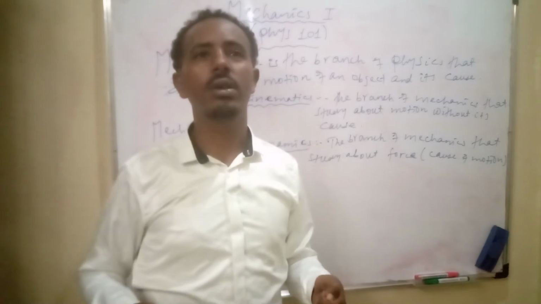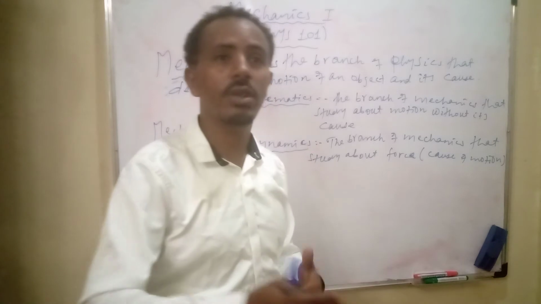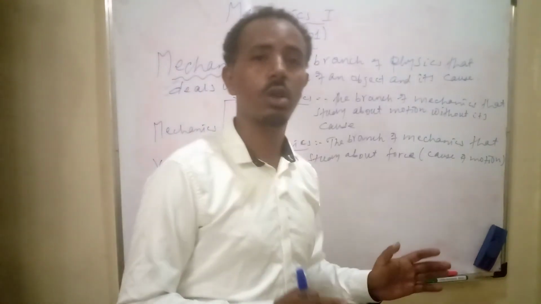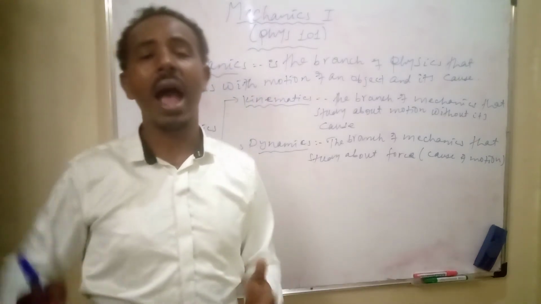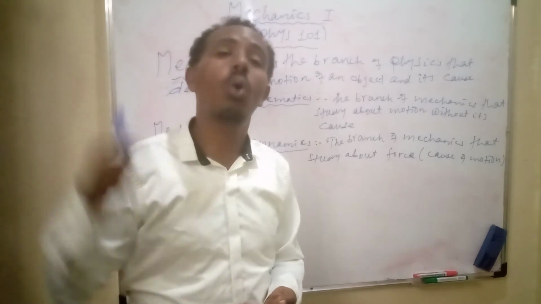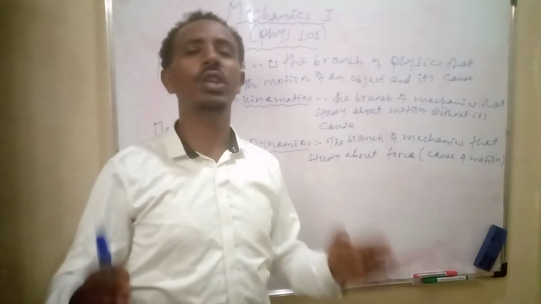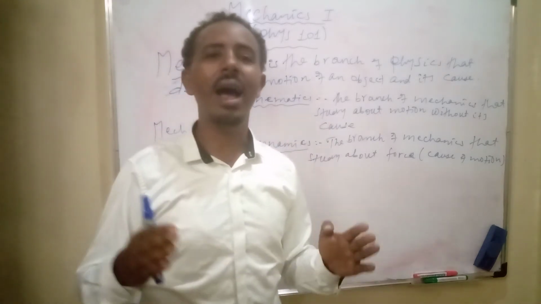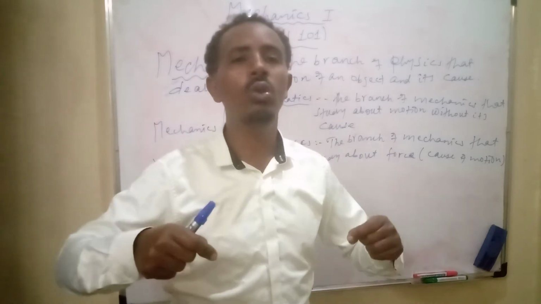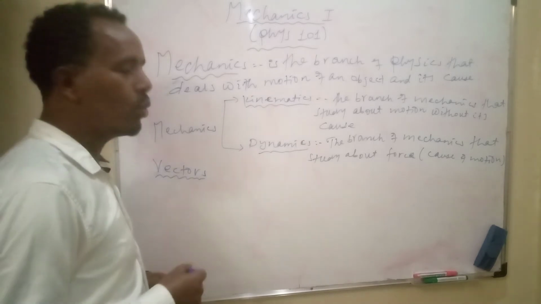5 Newton force is applied on the box. Towards what? Towards east, towards west. Another piece of information is needed for a vector quantity. That is called direction. Magnitude plus direction, that is a vector quantity, whereas a scalar quantity is expressed only by magnitude or sign. This is the difference between vector quantity and scalar quantity.